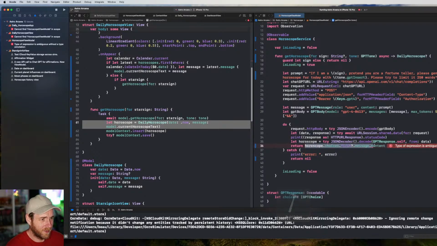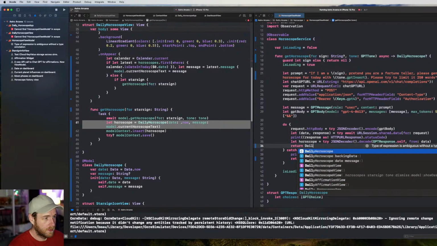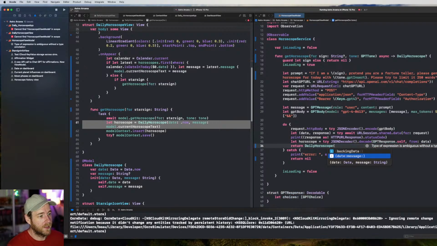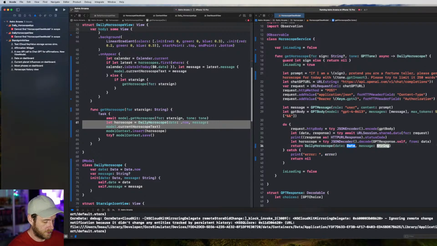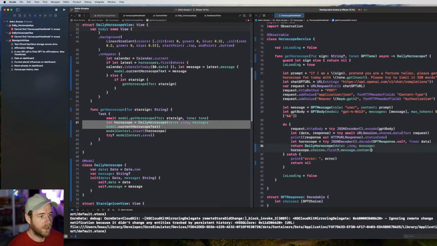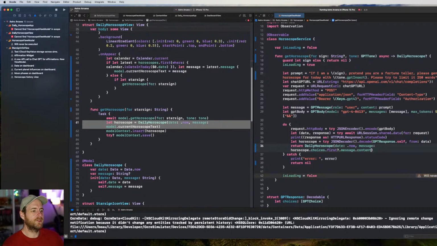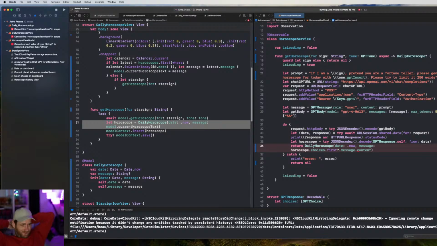And then down here, we can create our daily horoscope. And now this doesn't have to be something that is saved to Swift data. It just returns. So we say this is the date that it was created, and we just pass through that string. And then, oh yeah, because this is optional too, we just return, you are going to die today. Just kidding. Something. So if something goes wrong, we don't want to store it, do we?